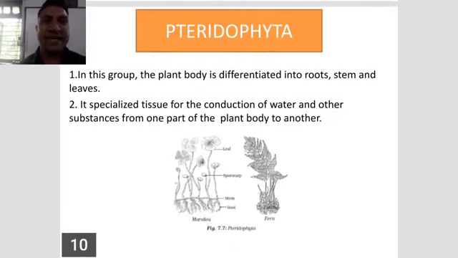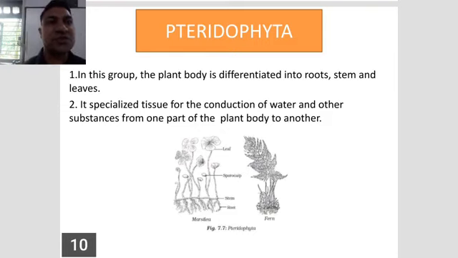Then after, Pteridophyta, that is the fourth category. In this group, the plant body is differentiated into root, stem and leaves. The previous one was partially differentiated, but this category has completely differentiated bodies. Then after, these plants are called terrestrial plants.